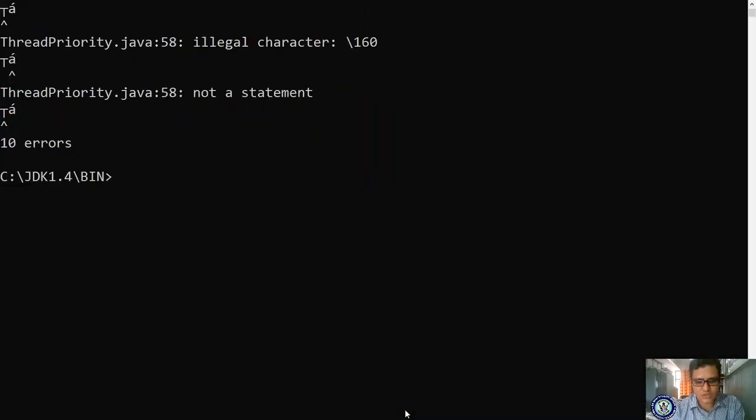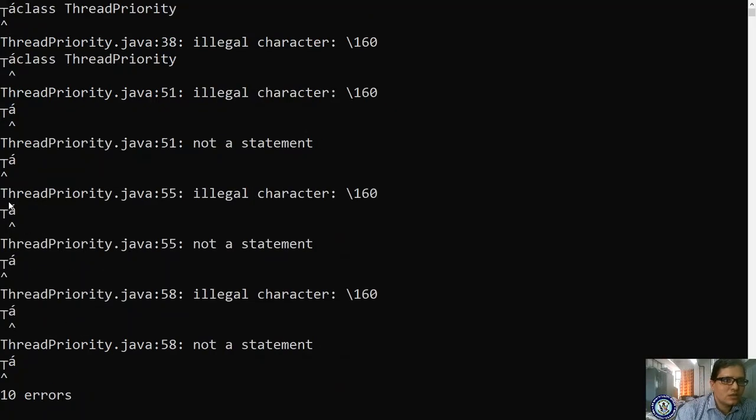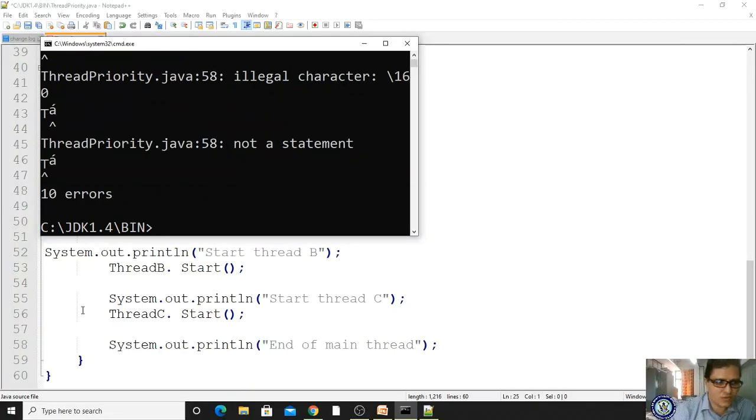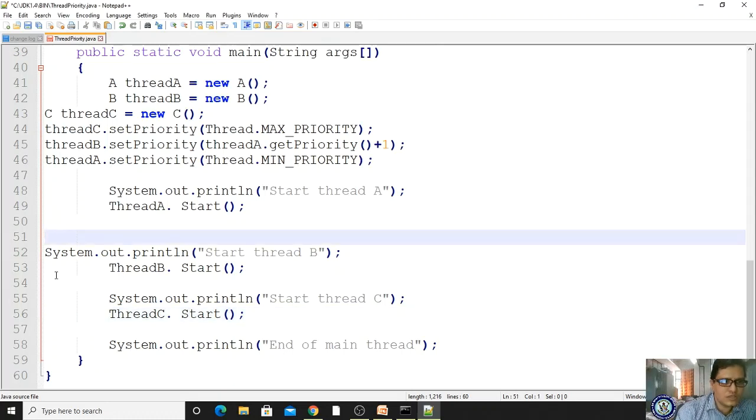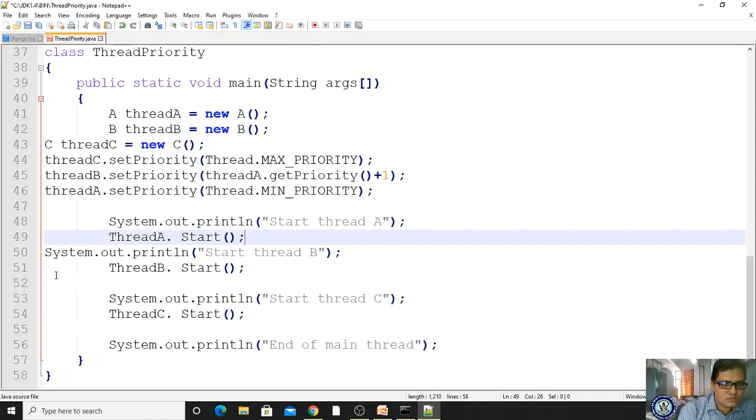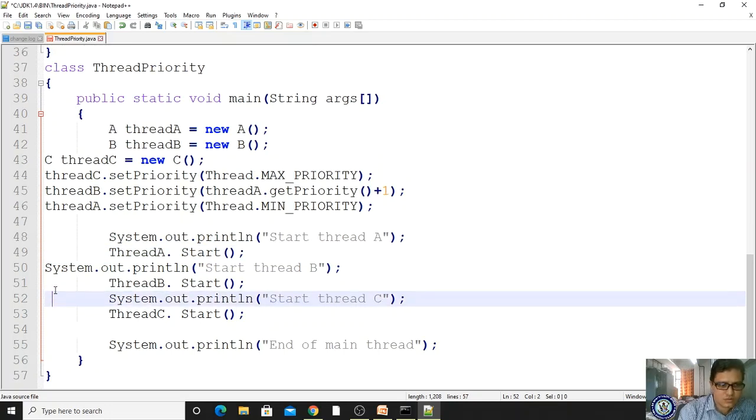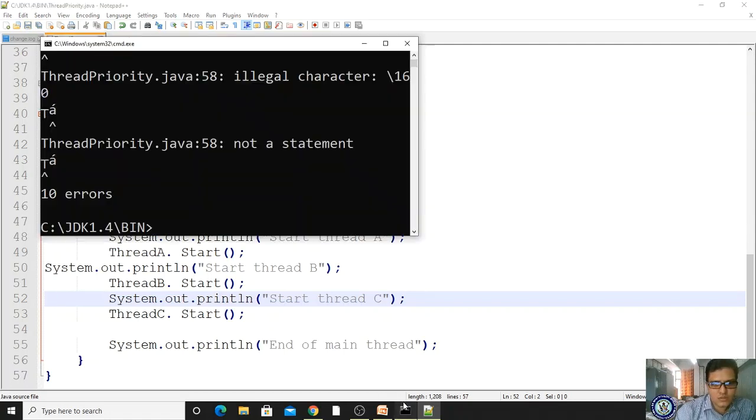And where is the next error? 51, 55, 58. Okay, 51. So here the gap exists. Okay, 51, 58. Now save it. Once again come here and compile it.